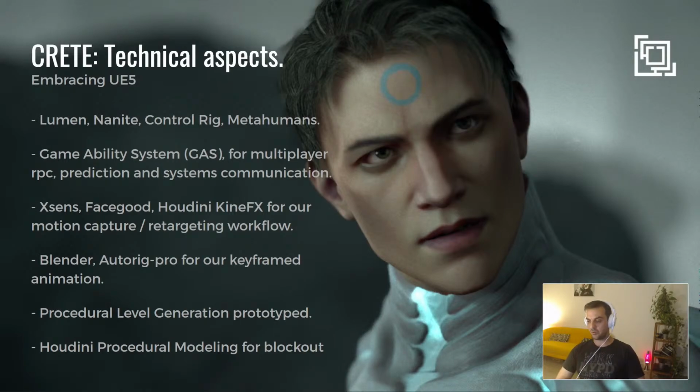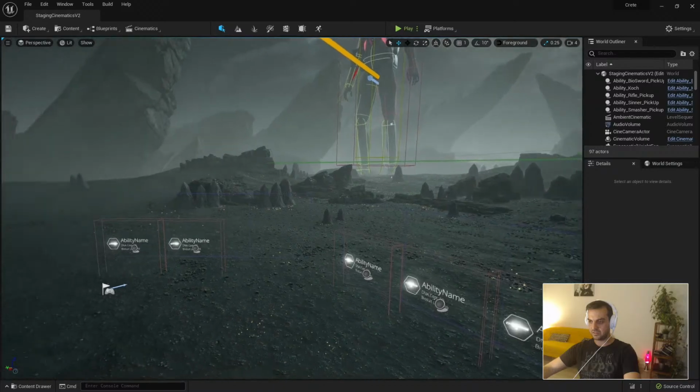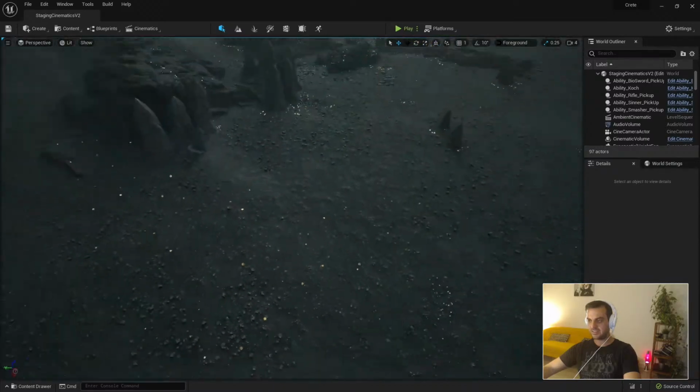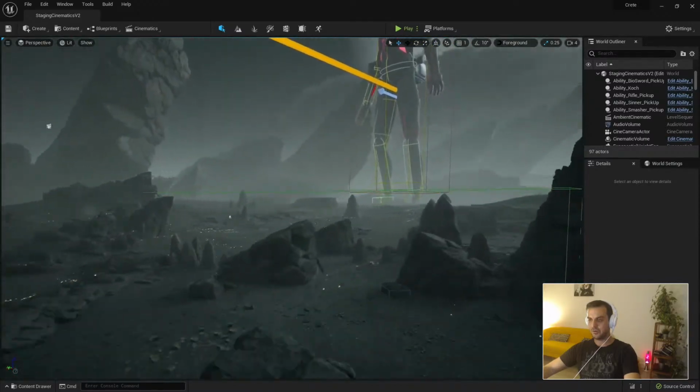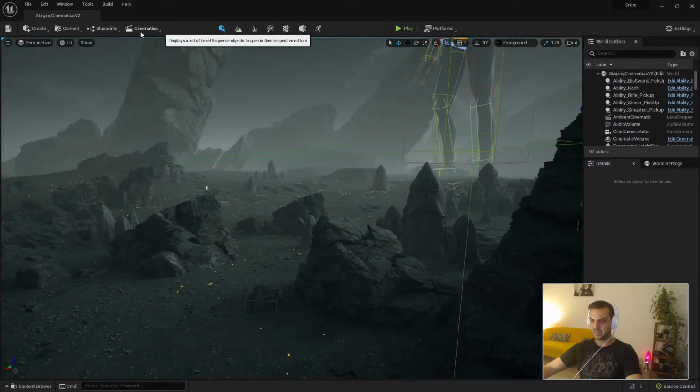And we use Houdini for the blockout of the scenes because BSP are great, but we have a very organic environment, so we need procedural pieces, and that's how we work with that. Back to the cinematic, I'm going to jump a lot back and forth because, again, the content is a little bit extensive. So let's see what is in the cinematic, actually.